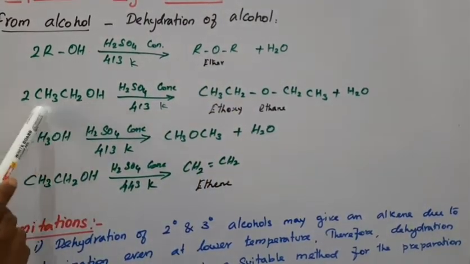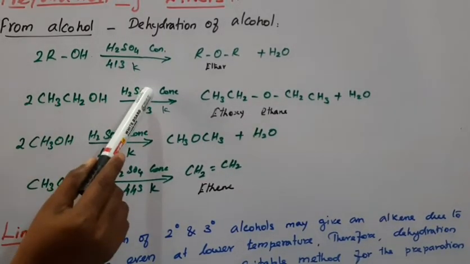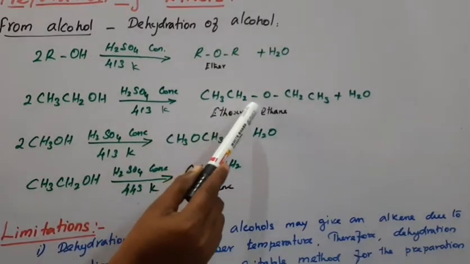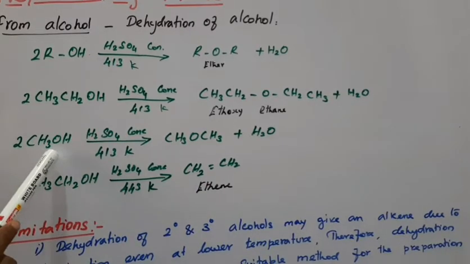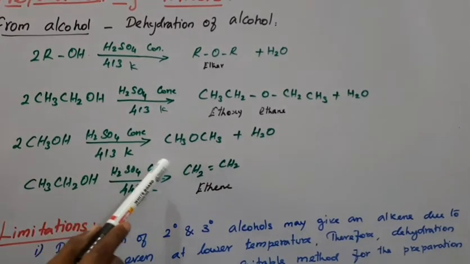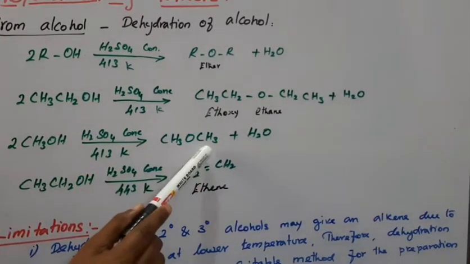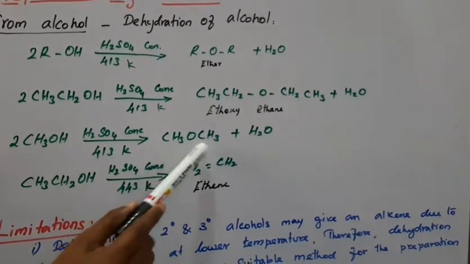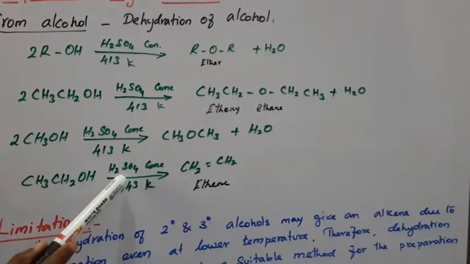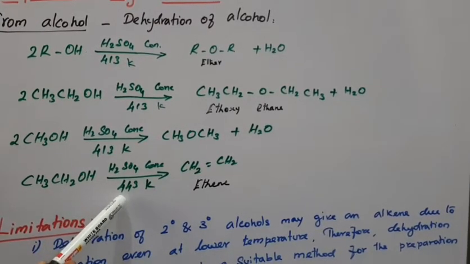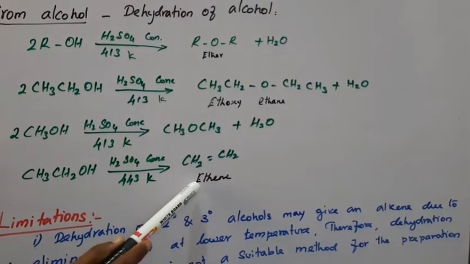Let me take another example, ethanol. In the presence of concentrated sulfuric acid, this gives ethoxyethane plus H2O. Suppose methanol, in the presence of concentrated sulfuric acid, gives methoxymethane. These are all symmetrical ethers because the same kind of alkyl groups are present. At the same time, the same alcohol in the presence of concentrated sulfuric acid at the higher temperature, 443 Kelvin, gives ethene.